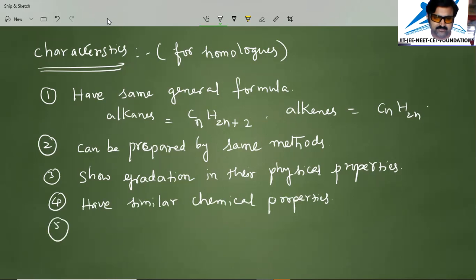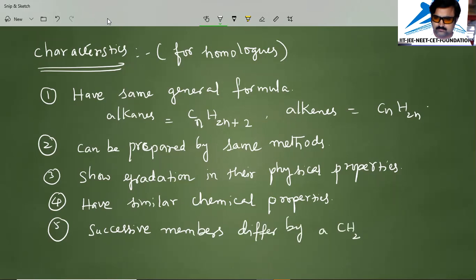Their successive members, what is the difference? A CH2 group in molecular formula and molecular weight.